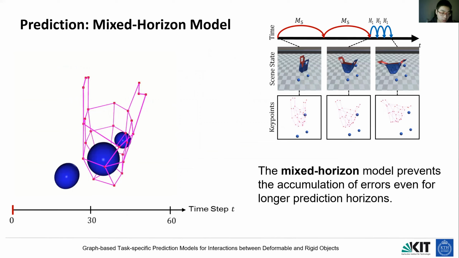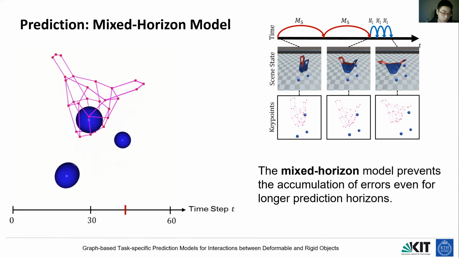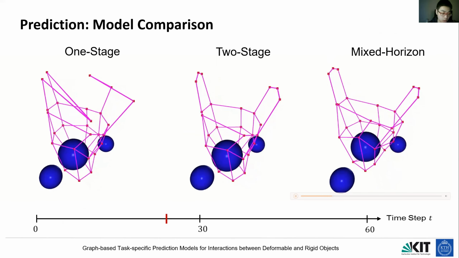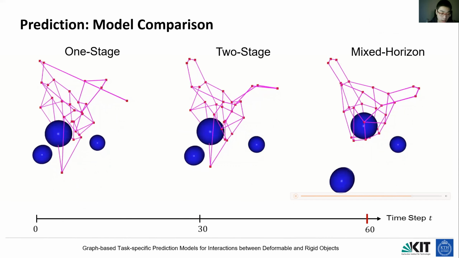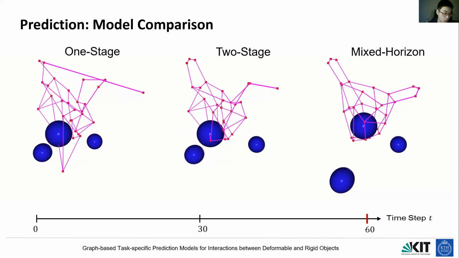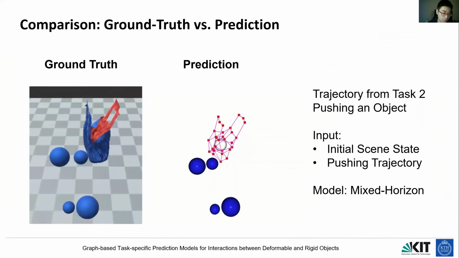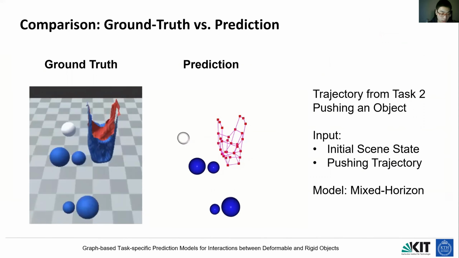Finally, we propose a mixed horizon strategy for long-term prediction based on the 2-stage model. We train 2 different models for short and long horizon. In the inference stage, we combine 2 models to predict the final result. Here's the comparison of 3 different inference models from visual inspection. The mixed horizon model fixes the sphere's point movement and has more accurate results compared to the original 2-stage model. Here we show one example of comparing the ground truth and our mixed horizon prediction model for pushing action.